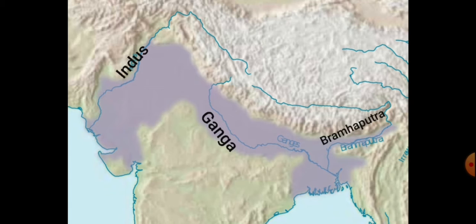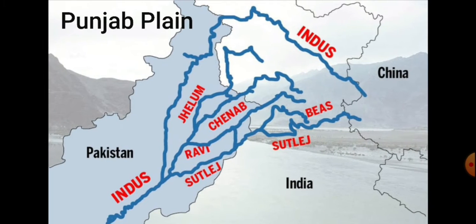They are densely populated and agriculturally a very productive part of India due to sufficient water supply, favorable climate, and fertile soil. The northern plains can again be divided into three significant parts. Number one, the Punjab plain, the Indus River and its tributaries. Tributaries means many small streams that join the main river and lead to the formation of these vast plains, a major part of which now lies in Pakistan.